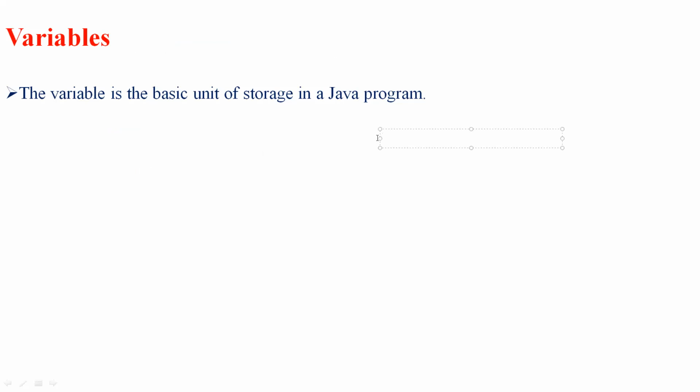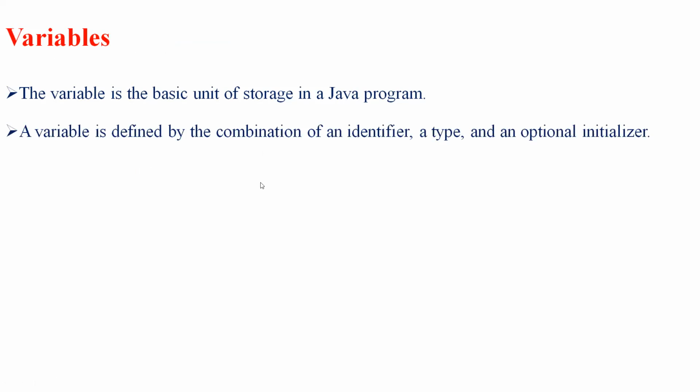So let's see with respect to variables. A variable is defined by a combination of an identifier, a type, and an optional initializer. Whenever I define any particular variable, it is defined using an identifier. For example, I'm going to define an identifier called v1, and I'm going to specify the type.